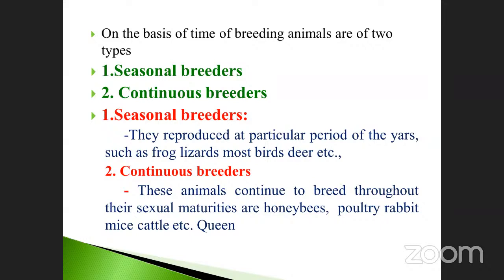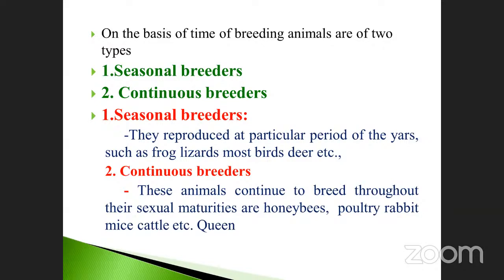Go to the next one, called continuous breeders. What is the meaning of continuous breeders? These animals continue to breed throughout their sexual maturity, so they are called continuous breeders. What examples are given? Honeybees. Honeybee hives, take an example: maximum female or sterile, male or fertile nature. But also poultry, rabbit, mice, cattle, etc. The queen is very, very important. What is the main purpose of the queen? Throughout the year, she lays eggs. That is very, very important.